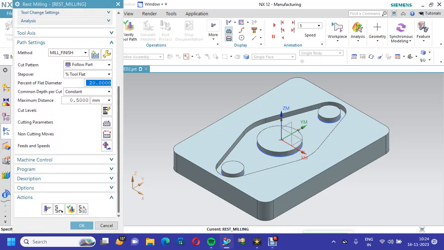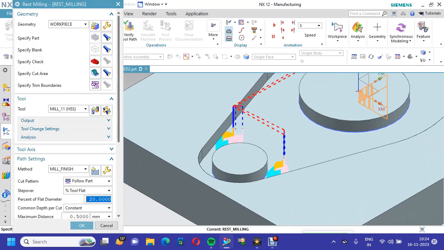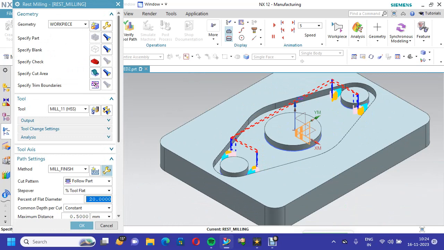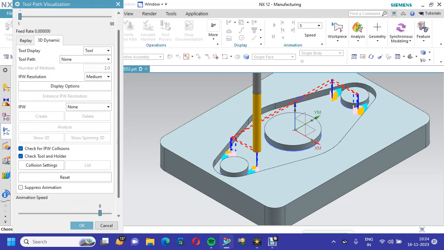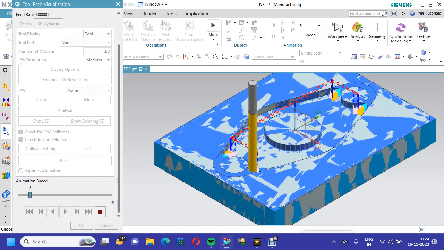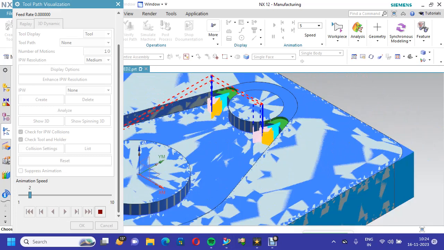Now we can see, now it is removing the 6 mm material. Again you have to see. We have taken a 6 mm end mill. Again, still the material is there. It has not entered this corner.